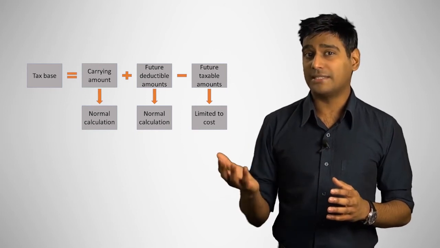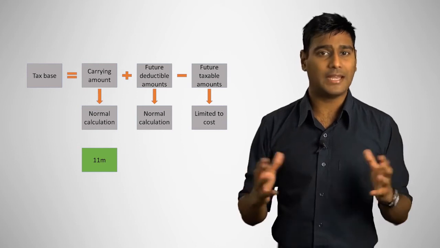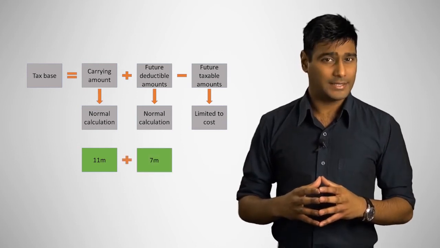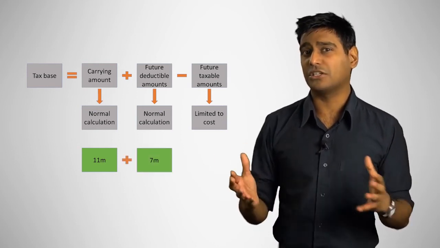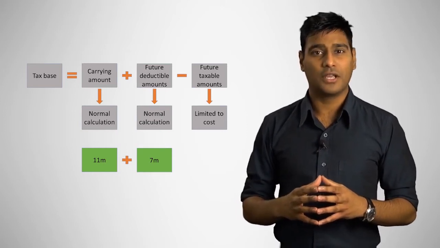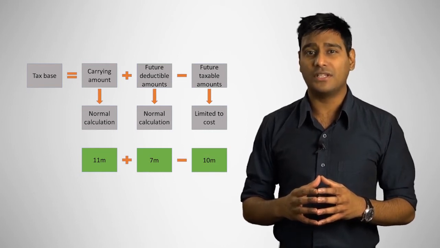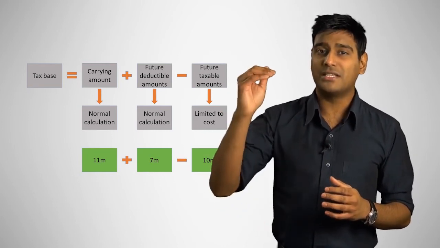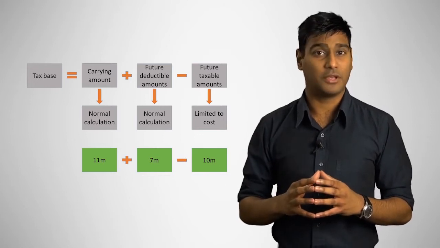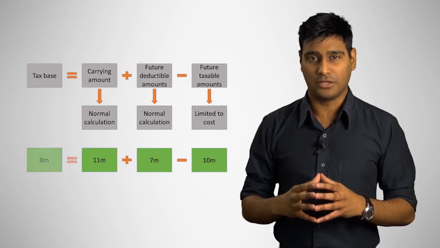The new carrying amount is $11 million. The future deductible amount would remain at $10 million. The entity is not going to get additional deductions because of the revaluation. And the future taxable amount would be $10 million. That is, it was adjusted for the revaluation, but this was limited to the original cost because CGT is not applicable. The tax base is thus $8 million.